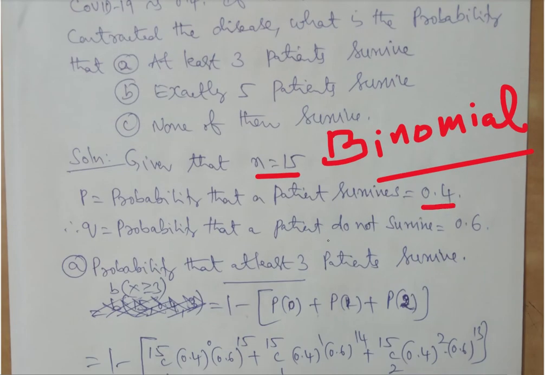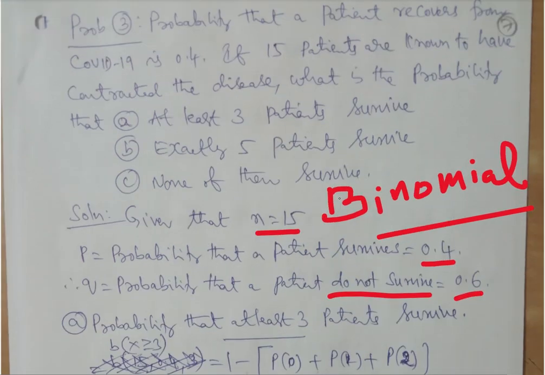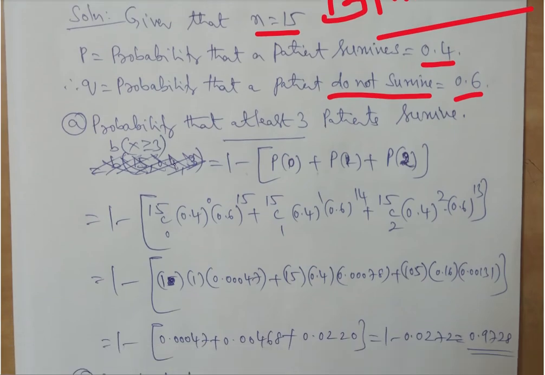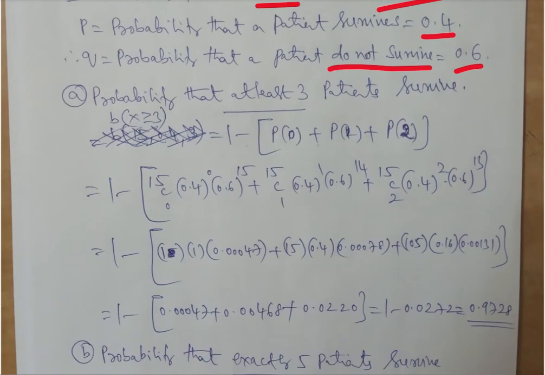The probability that a patient does not survive is 1 minus p, that is q, 0.6. Now what we have to calculate? At least 3 patients survive, at least minimum. So probability that at least 3 patients survive, minimum 3, it can be more than 3. So that's why it is P(X) greater than or equal to 3.